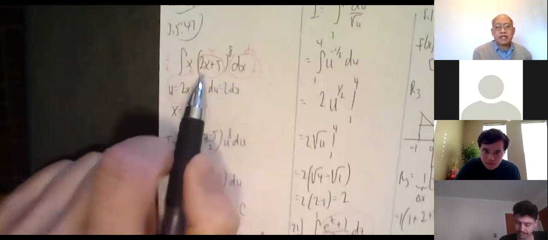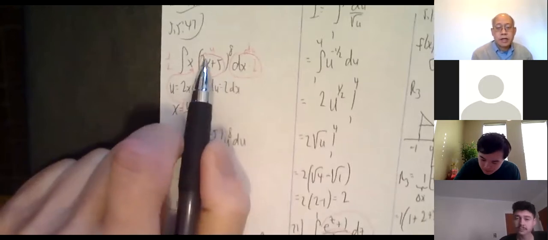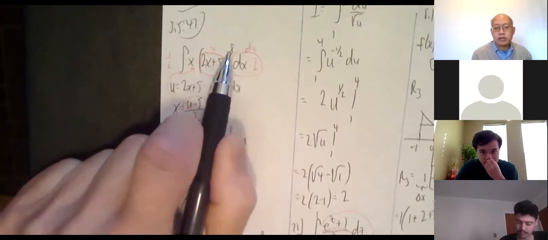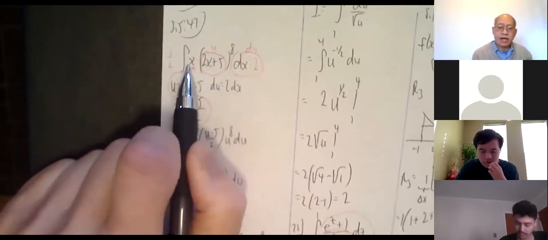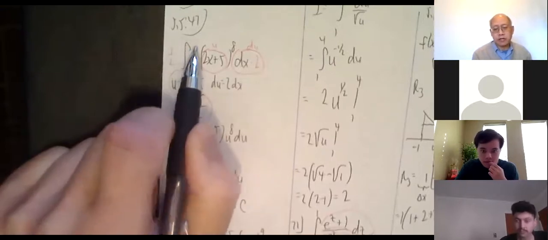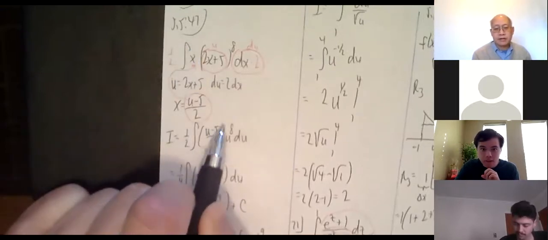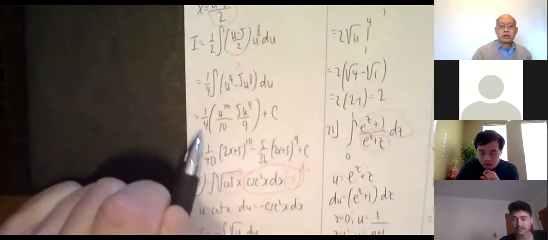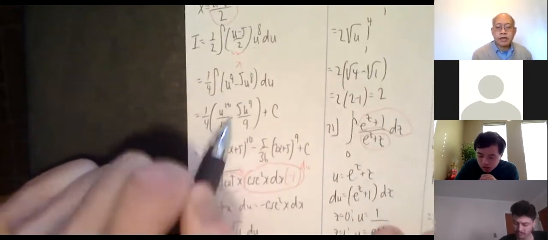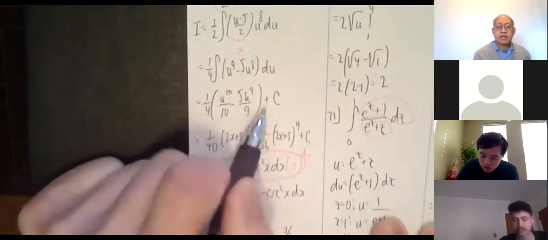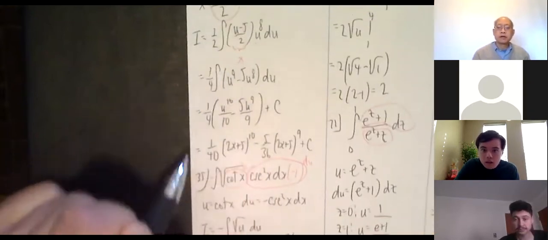Okay, so by making that substitution, instead of having something complicated to the 8th power, I just have a single letter u to the 8th power. This was not complicated. It became complicated after I substituted, but at least it's only raised to the first power, right? See, this is raised to the 1, so that doesn't bother me. All right, the rest is fairly straightforward. So 1/4 times u to the 10 over 10 minus 5u to the 9th over 9. This is plus c because it's an indefinite integral.